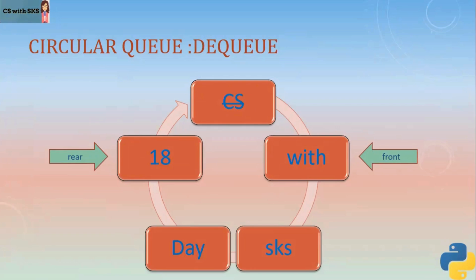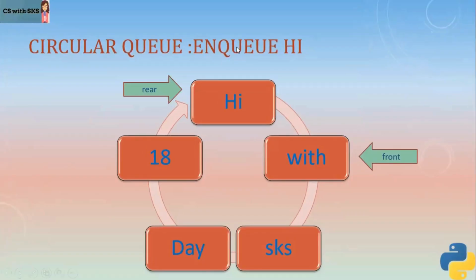That is why it is called circular queue, because actually it was the starting position. However, we can use it because right now it is empty. So my rear pointer next can refer to this to add a new element, right? That is why it is known as a circular queue.